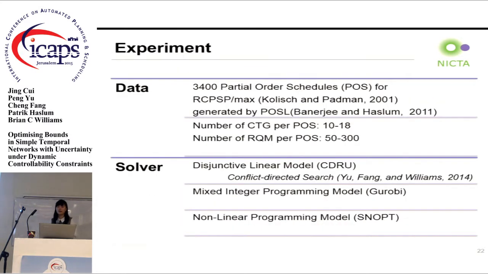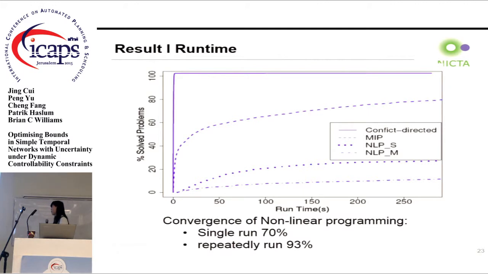Here is the runtime of this experiment. The conflict-directed search has an overwhelming performance. It can solve every test case within several seconds. And the next one is the MIP model. The problem of the nonlinear programming is not only in its runtime, but also in the convergence. Only 70% of test cases can return an optimal value by a single run of the solver. So we set the current solution as the lower bound and run the solver repeatedly. Then 93% of test cases get the optimal solution.